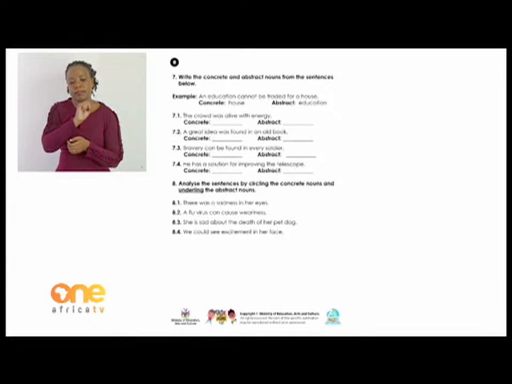Sadness is our abstract noun, so we underline it. And then eyes, that's a concrete noun, so we circle it. It's a common noun or concrete noun. We put a circle there. Right, boys and girls? We can continue writing our work.